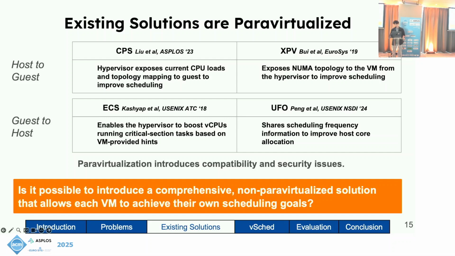Another limitation is the inherent assumption that all VMs on a hypervisor share similar scheduling goals. In practice, different VMs often have different scheduling needs, some prioritizing throughput and others latency. Existing solutions apply uniformly, which makes optimizing for these individual VM goals difficult. Given these challenges, we pose the following question. Is it possible to create a comprehensive, non-paravirtualized solution that enables each VM to independently achieve its own scheduling goals?